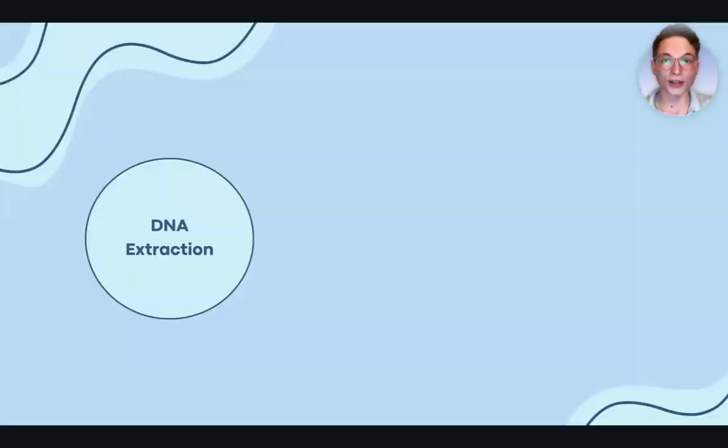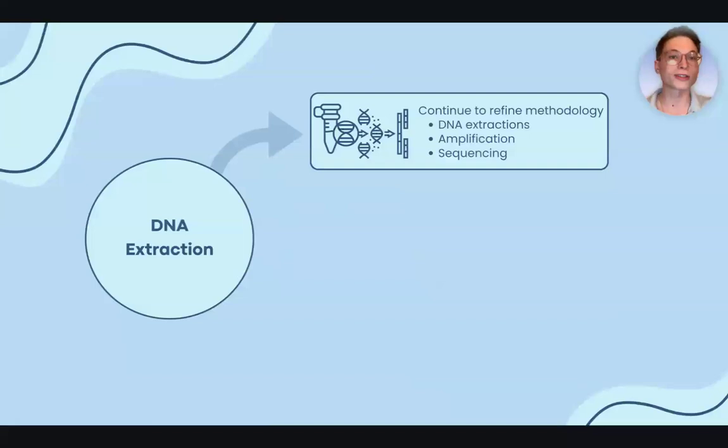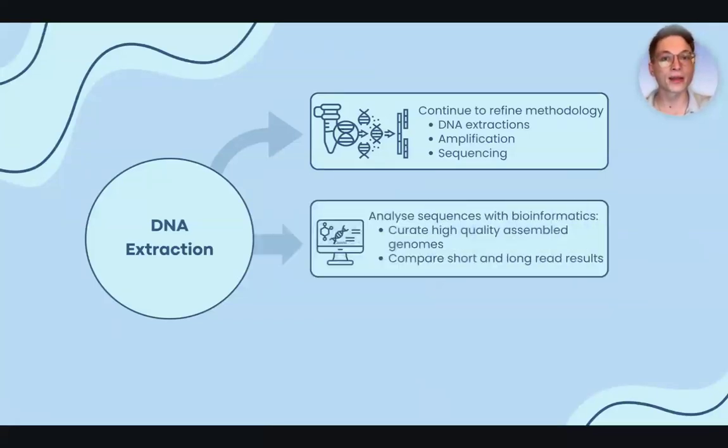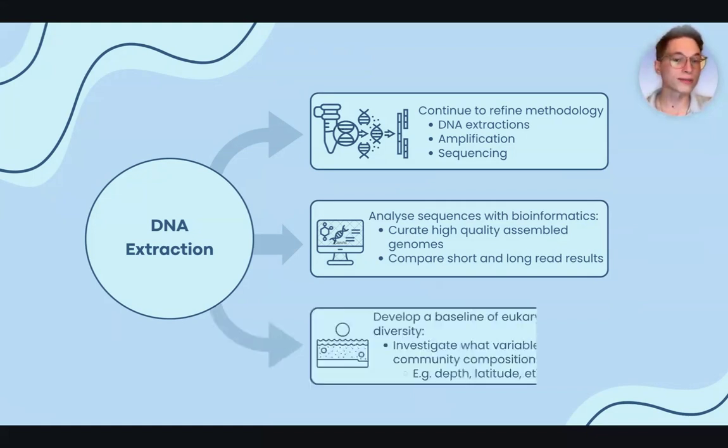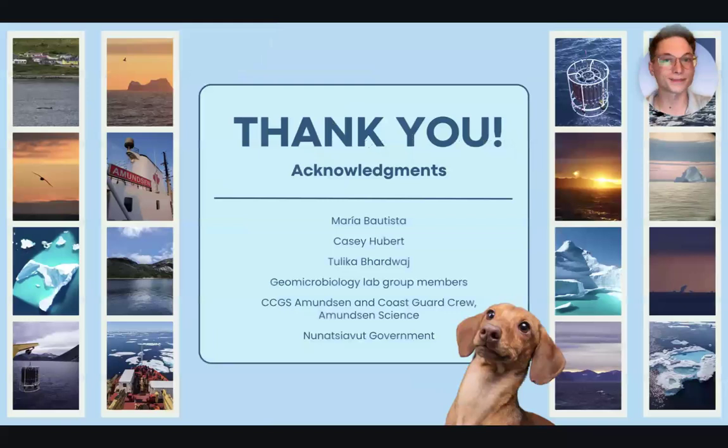Throughout the next steps of the project, after DNA extraction, we will continue to refine the methodology of amplification and sequencing. We'll use bioinformatics to analyze the sequencing, curating some high-quality assembled genomes, and compare the short and long read results, as well as we'll be able to assess the baseline diversity of eukaryotes, investigating what variables might impact community composition, such as depth, latitude, or geologic features.